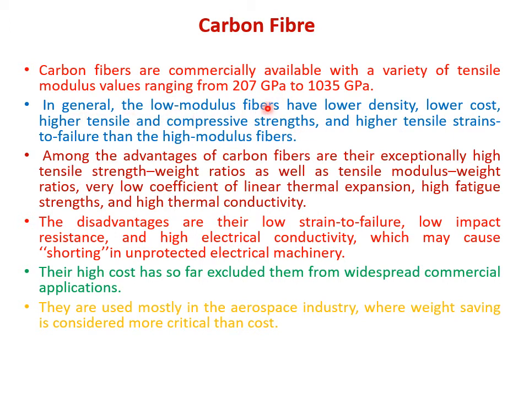So in general, a low modulus fiber like this 207 gigapascal will have lower density, it will have lower cost, it will have higher tensile and compressive strengths and higher tensile strength to failure than high modulus fiber. Its density will be lower, its cost will be lower, its tensile and compressive properties will be good, and its tensile strength to failure, that is energy absorption, will be higher. If I apply an impact force on it or drop something on it, it will be able to absorb the energy.